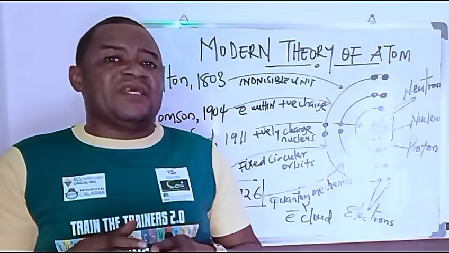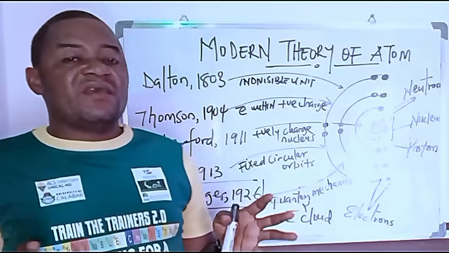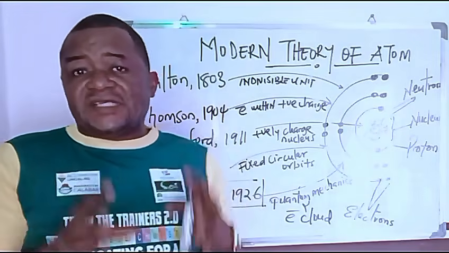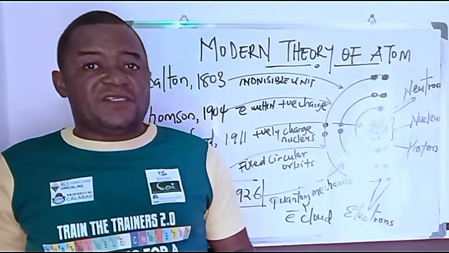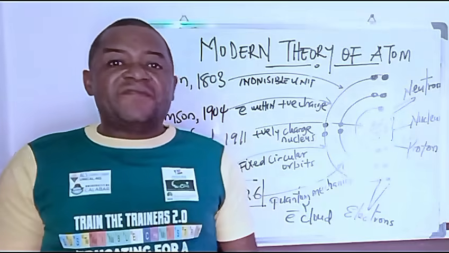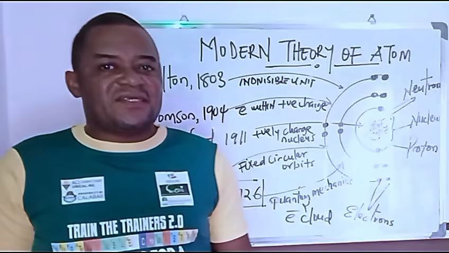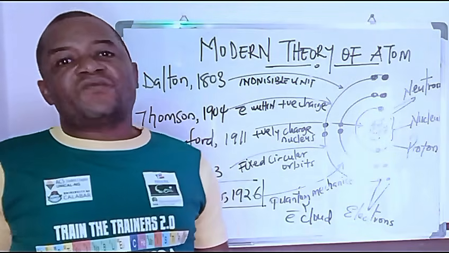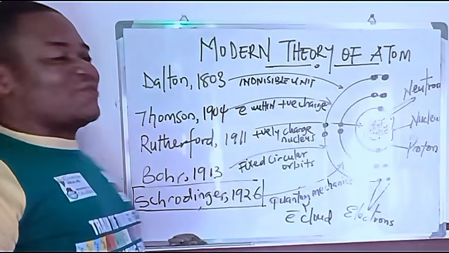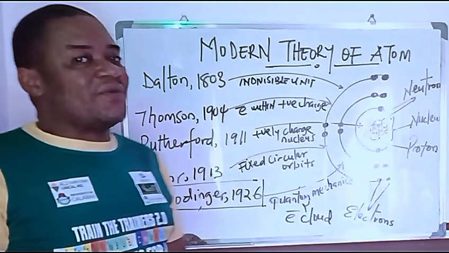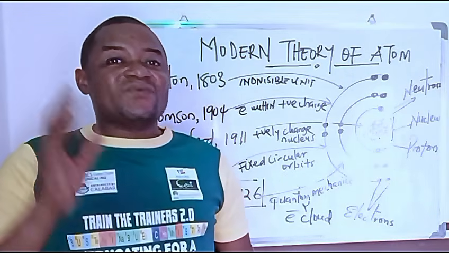The name atom actually denotes something that is indivisible. He believed that an atom is made up of particles of the same element, which I agree with. But he said these particles are indivisible. That's why he called them atoms. He went further to say that though these particles are indivisible, they can differ in terms of sizes, shapes, and even orientation. That is as much as I'm going to tell you about the work of Democritus, but I want you to know that he is one person we cannot forget when talking about the earlier theories of the atom, because he is the one credited with the name atom.